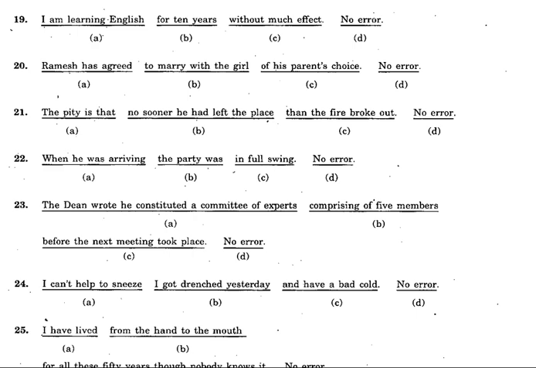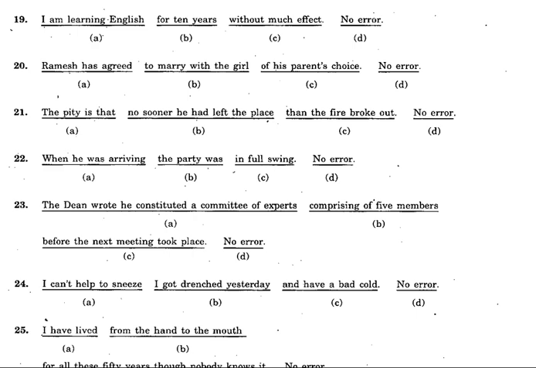The pity is that no sooner he had. So we have seen this example yesterday. No sooner he had, there has to be inversion. Remember, whenever no sooner comes, you should check whether than has come. Yes, than has come. Then you have to check whether there is inversion soon after no sooner. Is there inversion? No, inversion is not there. Inversion means it should not be with the subject, it should be with the verb. So no sooner had he, inversion. So it has to be no sooner had he. We'll go to the next now.